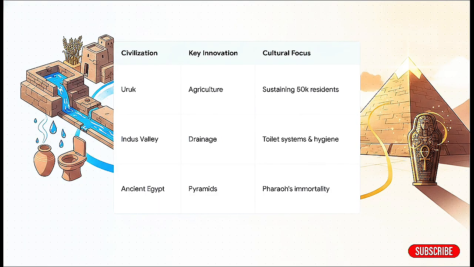It's genuinely fascinating to look at what these early empires actually prioritized. You've got the Indus Valley civilization pouring its energy into underground drainage and super advanced toilet systems for public hygiene. But then, ancient Egypt took their massive resources and poured them into something completely different, building monumental pyramids and perfecting mummification. For them, it was all about ensuring their pharaoh's immortality and eternal rule in the afterlife.